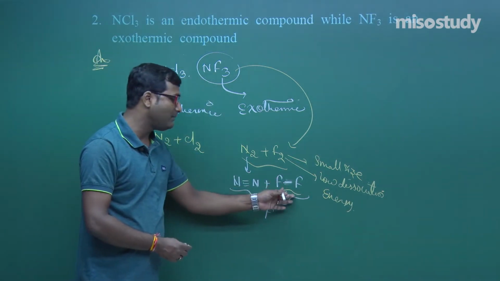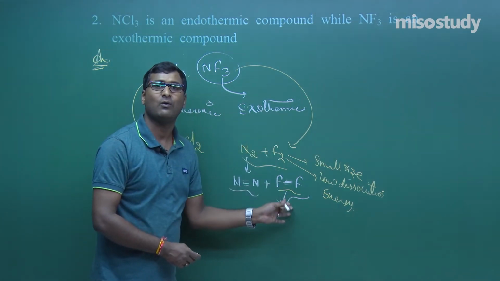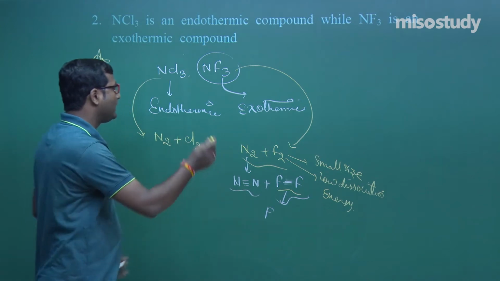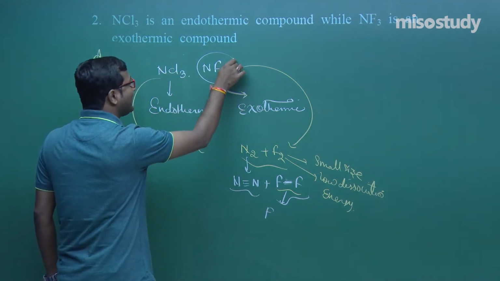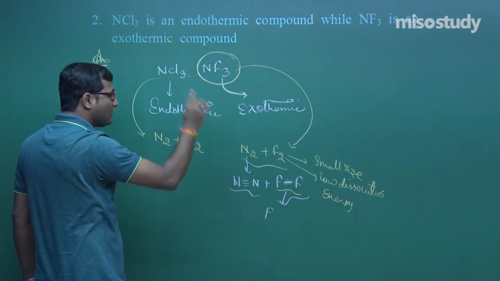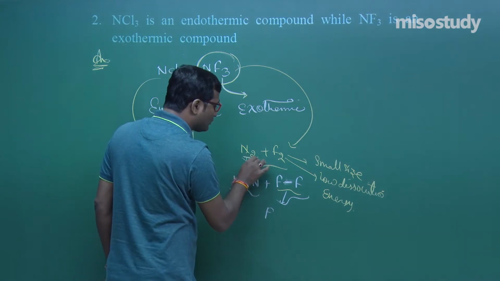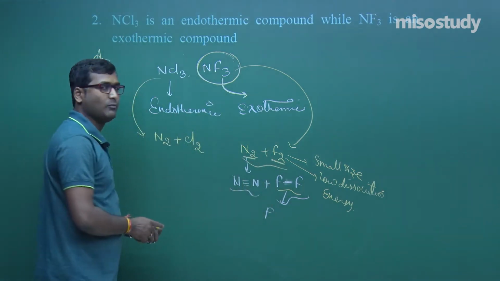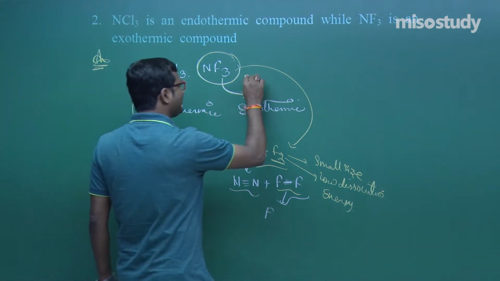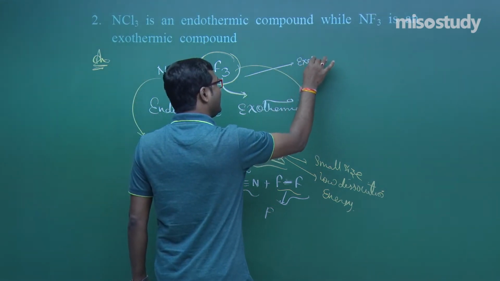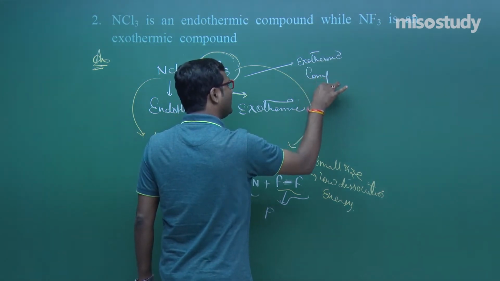If the bond can be broken easily, then we require less amount of energy. So during the formation of NF3, the energy released is more than the energy required for breaking the nitrogen molecule and fluorine molecule into nitrogen atoms and fluorine atoms. Due to this reason, it is an exothermic compound. Yes, sir, definitely you are correct.